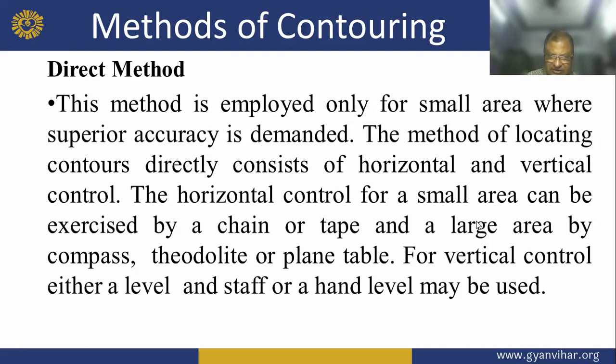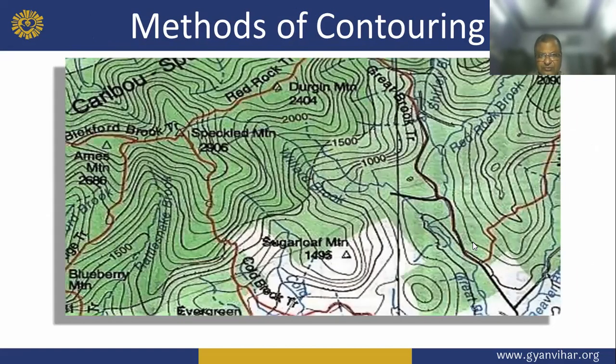For vertical control, either a level and staff or a hand level may be used. So this is the method of contouring.